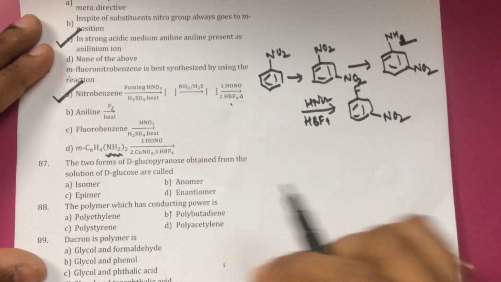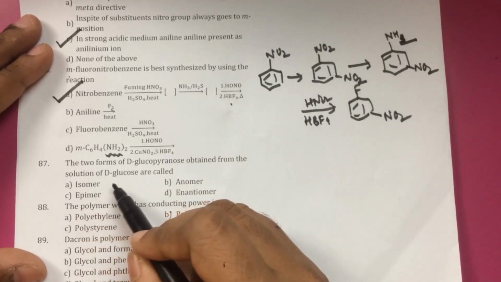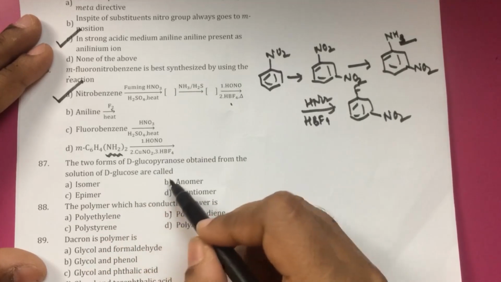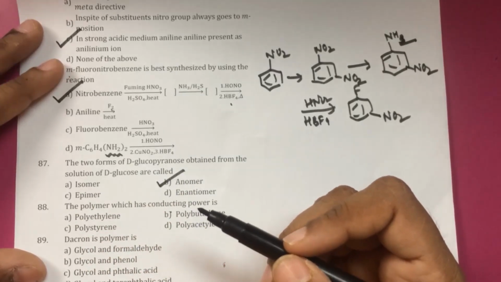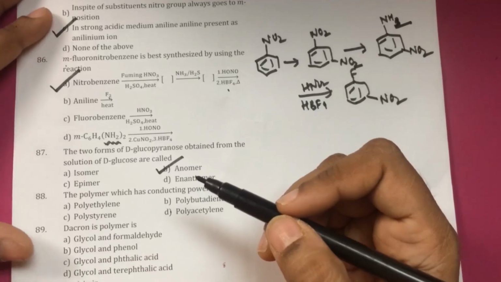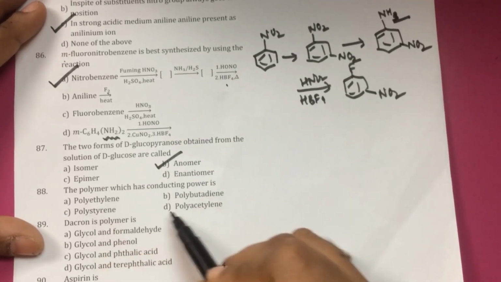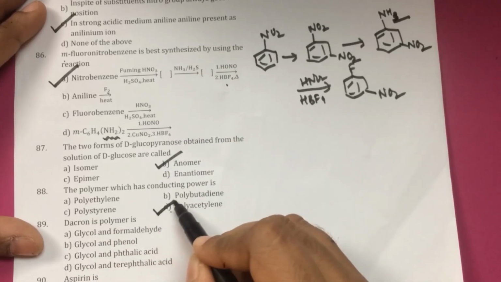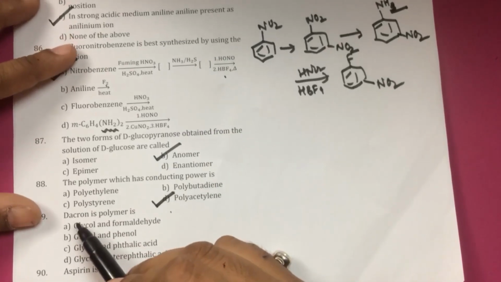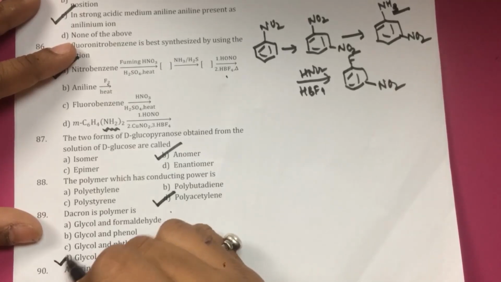Question number 87. The two forms of D-glucopyranose obtained from the solution of D-glucose are called anomers because they have different configuration at the carbonyl carbon atom. The polymer which has conducting bars is polyethylene, polybutadiene, polystyrene or polyacetylene. The option is option D. Dacron is a polymer of glycol with terephthalic acid. Therefore option D.